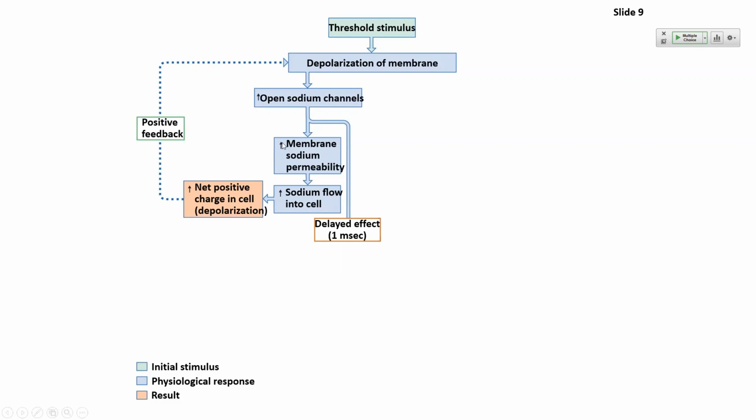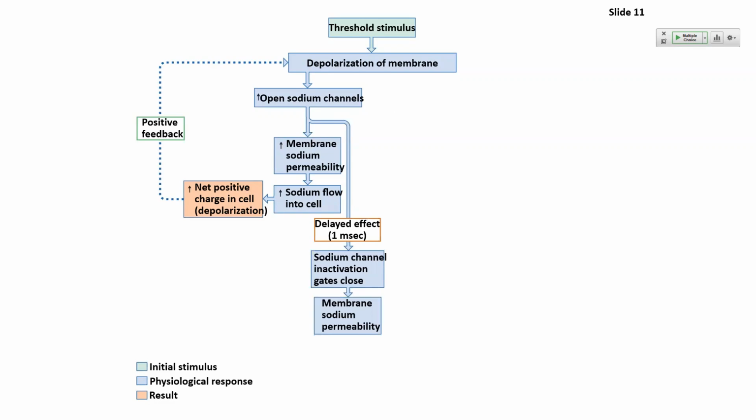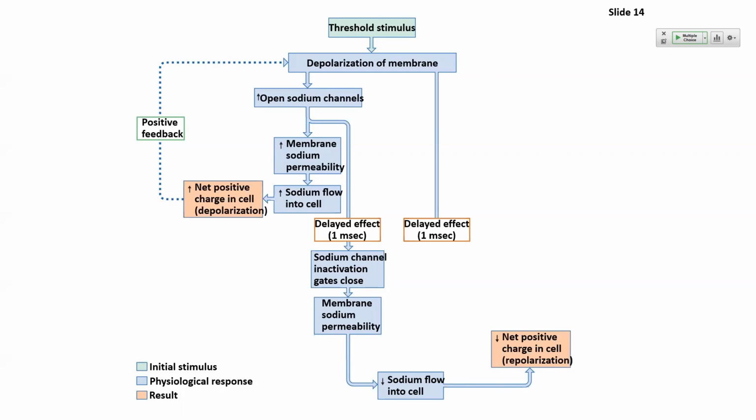So after that inactivation gate opened at -55, we've got that 1 millisecond delay, which then closes that inactivation gate, and that decreases the membrane permeability for sodium, which is what closes that gate and stops sodium flow. Okay, when we stop sodium flow, we now have less of a positive charge coming into the cell. So the membrane potential here begins to get more negative or starts to reapproach that of rest.